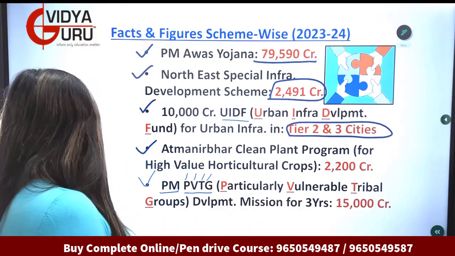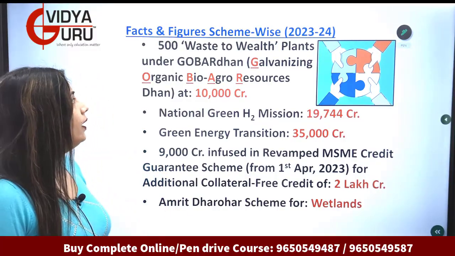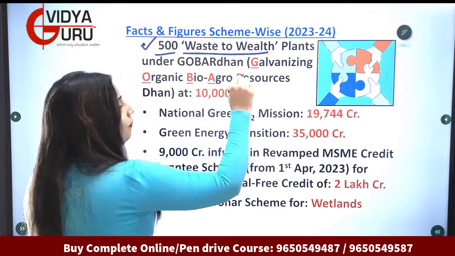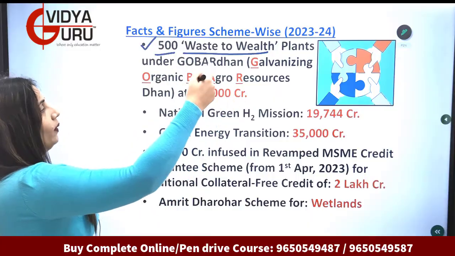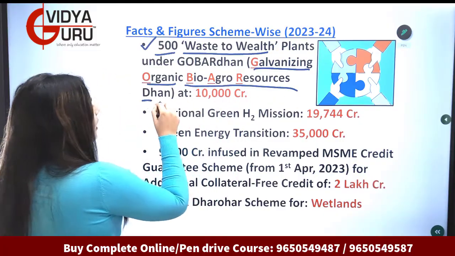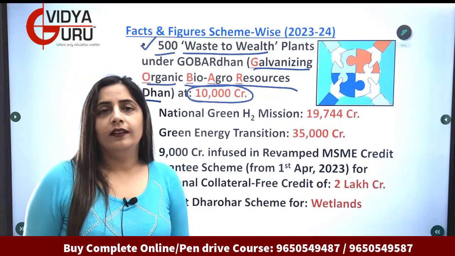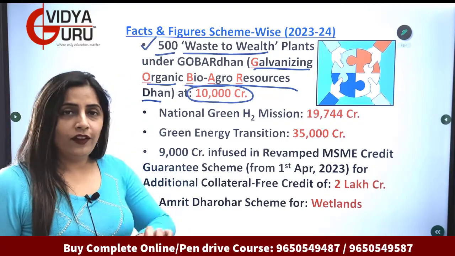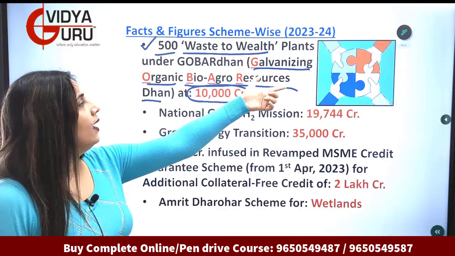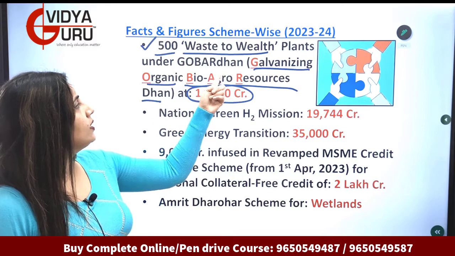The next point is 500 waste to wealth plants under Gobardhan. That means galvanizing organic bioagro resources dhan at 10,000 crores. So waste to wealth, on which it will be getting 10,000 crores allocation, under Gobardhan scheme, and it is galvanizing organic bioagro resources dhan. Dhan is dhan.